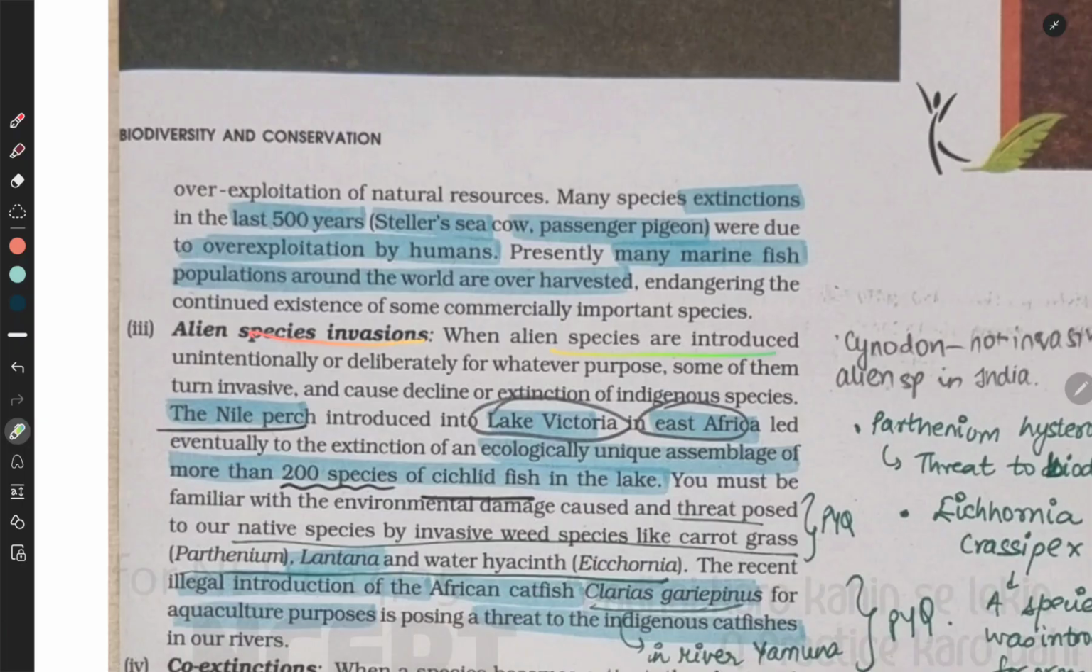Alien species invasions. When alien species are introduced unintentionally or deliberately for whatever purpose, some of them become invasive and cause decline and extinction of indigenous species. The Nile perch, introduced into Lake Victoria in East Africa, led eventually to the extinction of the ecologically unique assemblage of more than 200 species of cichlid fish in the lake.